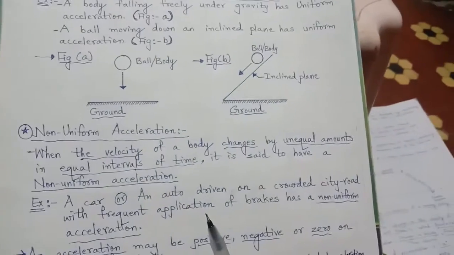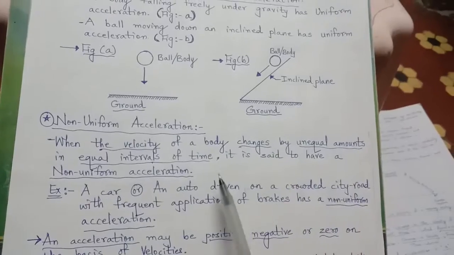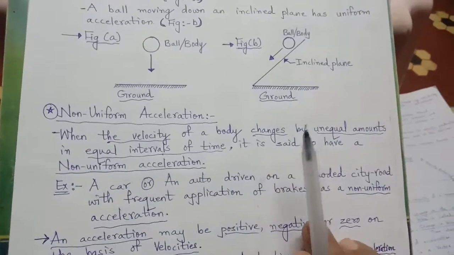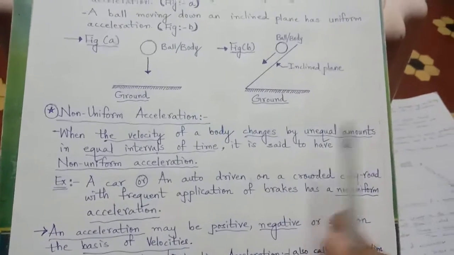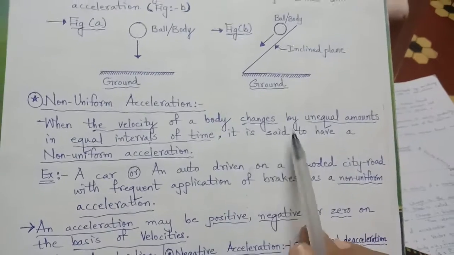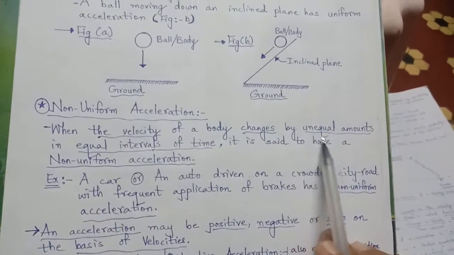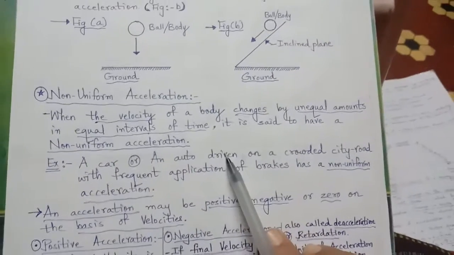And on the contrary, when the velocity of a body changes by unequal amount in equal interval of time, time slots remain equal. Each 0 second to 5, 5 to 10, 10 to 15. Time slots remain the same, but change in velocity is not an equal amount, unequal amount. Then it is non-uniform acceleration.